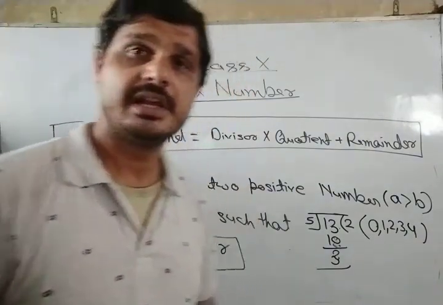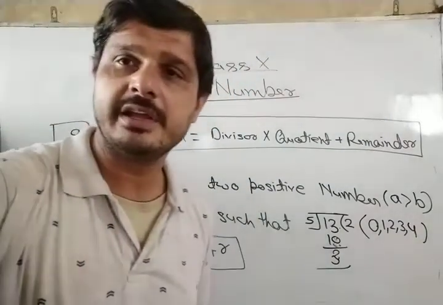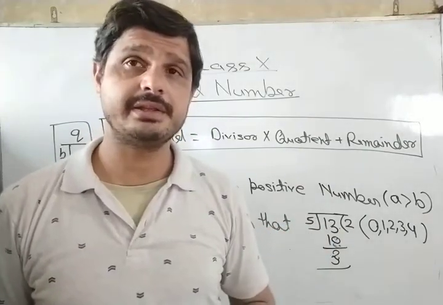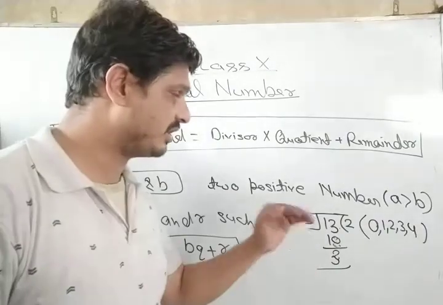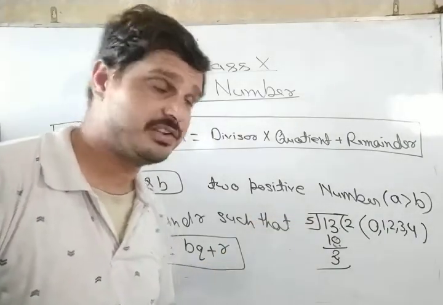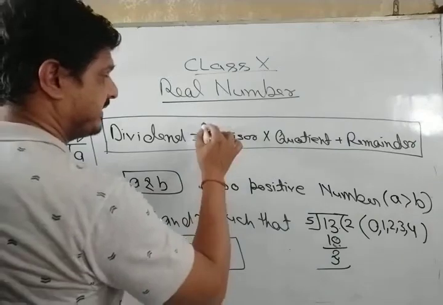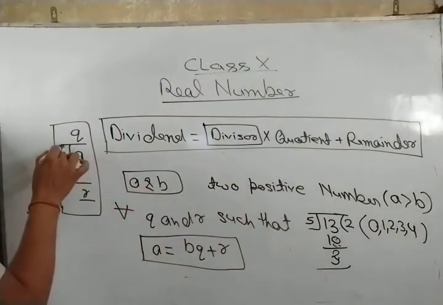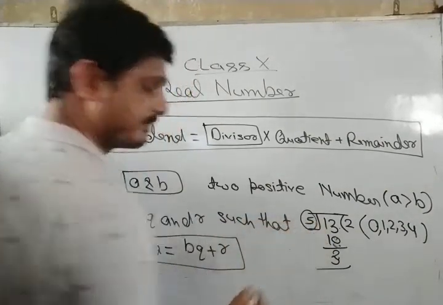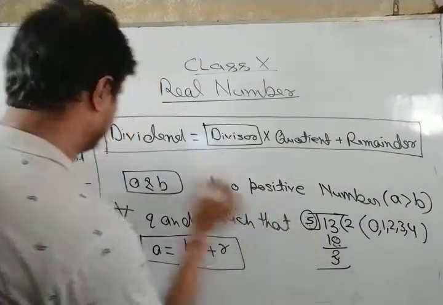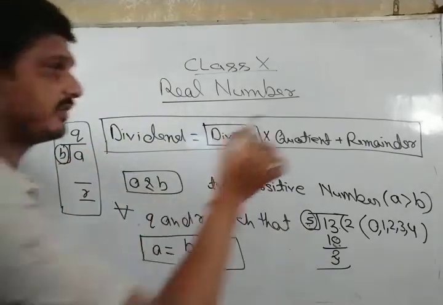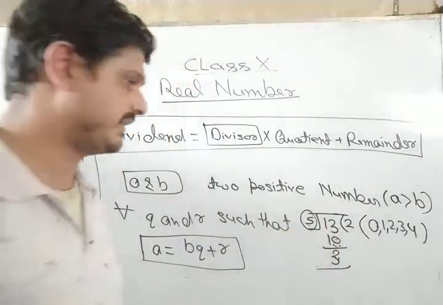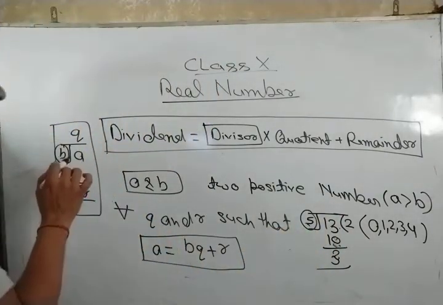It means that in this case the remainder is always less than 5. What does it mean? The remainder is always less than the divisor, and the divisor in this case is b. So the remainder is always less than the divisor. The divisor is 5. The divisor is b.